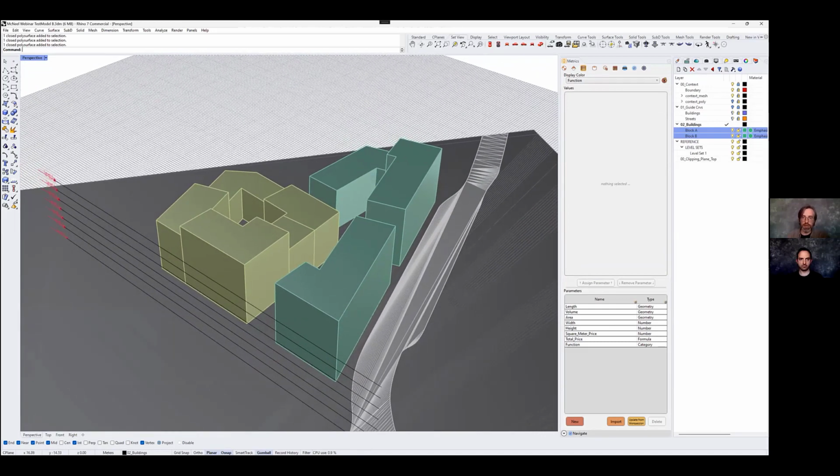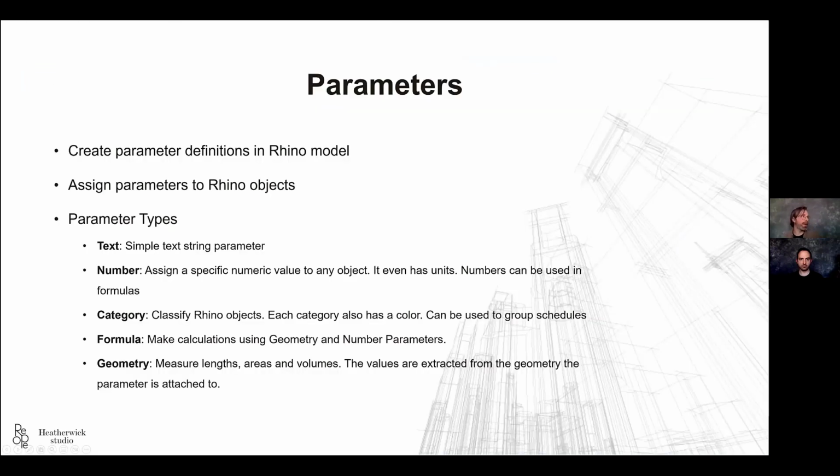Now I've shown a bit how the parameters can be added. I'm just going to mention we have several parameter types. I showed the category parameter, which is a way to classify objects, where you can assign different categories. It can be as many as you want.